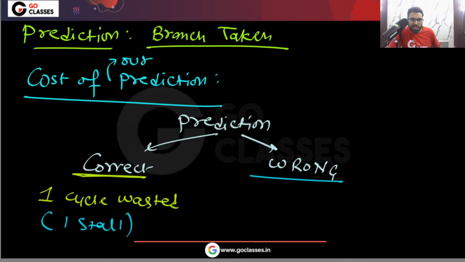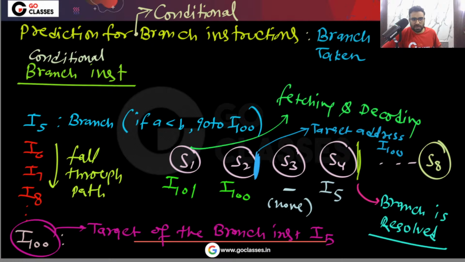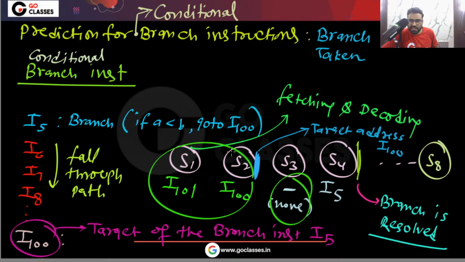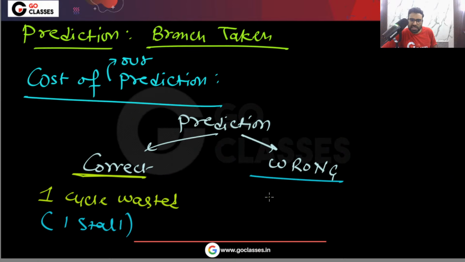And you can see, if our prediction is wrong, then what will happen? Now something interesting will happen. If our prediction is wrong, it means these I100 and I101 instructions that you have fetched are wrong instructions and you have to flush them. So three cycles got wasted. Already one cycle, and two cycles these. So total three cycles got wasted. Yes or no?